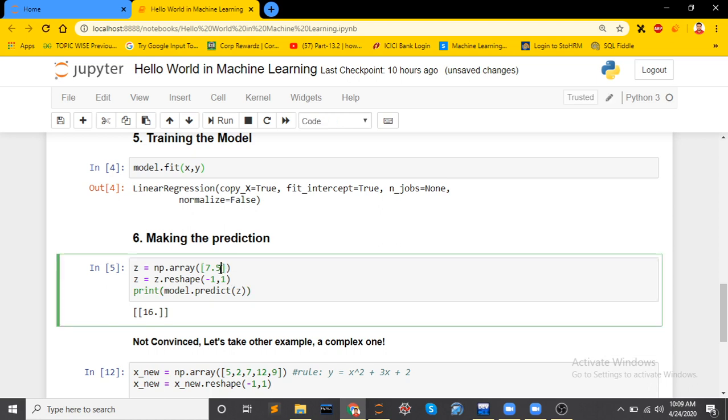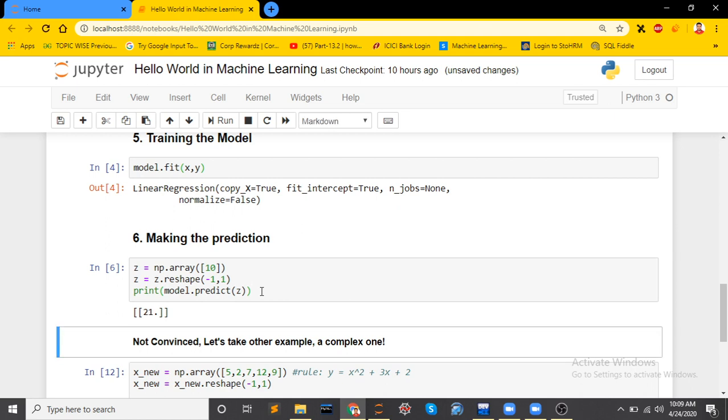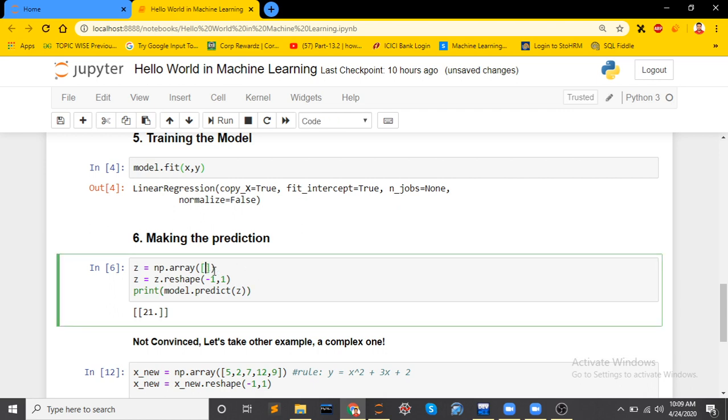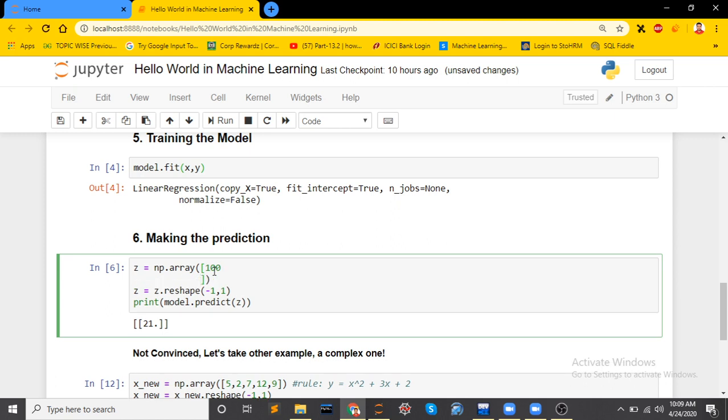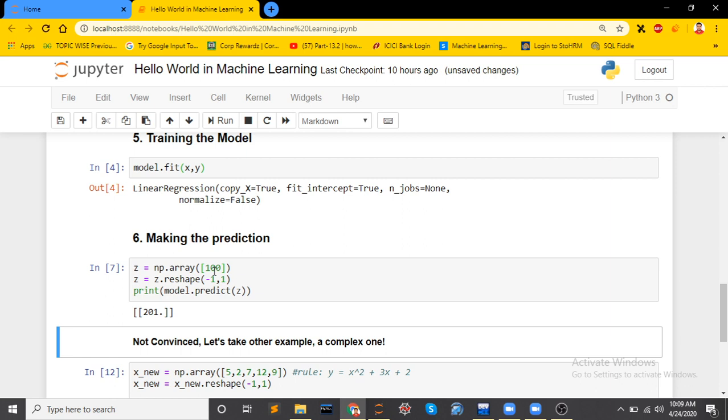Let me convince you with some other example. Let me give you a 10. So according to our relation y equal to 2x plus 1, it should predict 21 as the output. You can see here, when I give 10, it is telling 21. Suppose I give 100. Let me run this. For 100, you can see it is telling 201. So 2x plus 1, 2 into 100 plus 1, is 201.